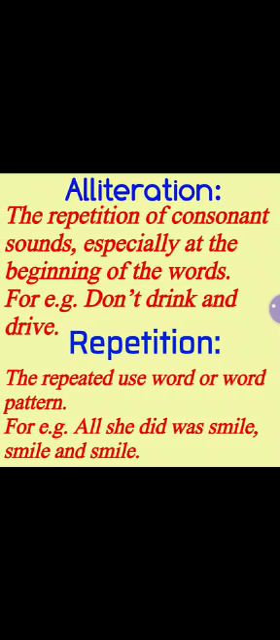And in the same way, repetition. What is repetition? Repetition is a repeatedly used word, or a frequently used line or pattern. In alliteration you repeat a consonant sound, but in repetition the poet uses a similar line or similar group of words across one or more stanzas. Like here: "All she did was smile, smile and smile." Here the word smile is repeating again, which is why it is repetition.